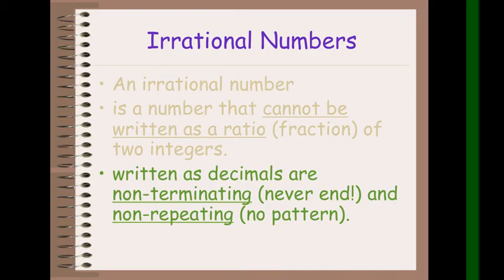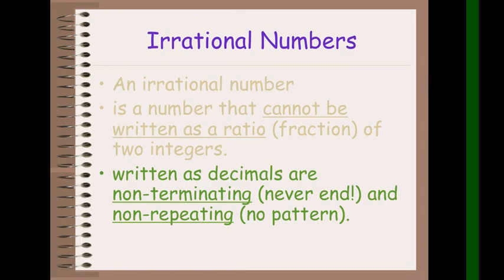Written as decimals, they are non-terminating or never end. So, ibig sabihin, yung decimal niya ay walang katapusan. Okay? Wala siyang katapusan yung decimal niya. But at the same time, wala din siyang pattern. Okay? Non-terminating siya, at the same time, never end siya, pero wala din siyang pattern. Okay? Non-repeating siya. No pattern din.